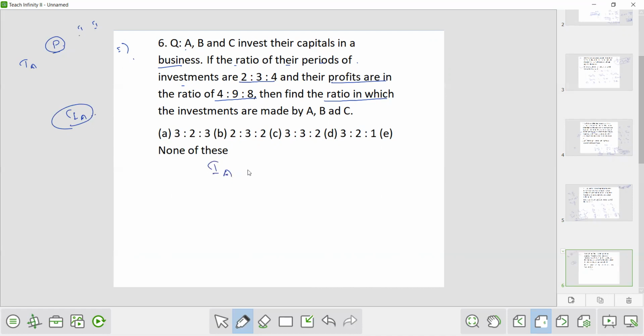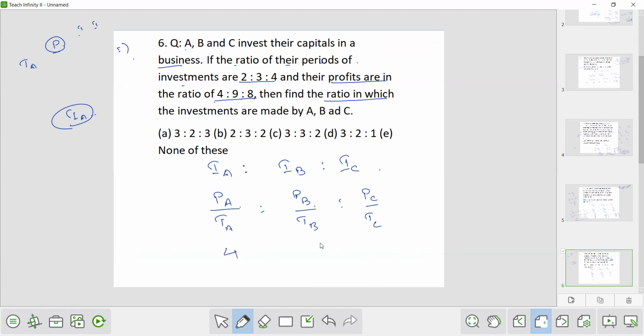So IA is the investment of A, IB is the investment of B, and IC is the investment of C. Now IA is equal to what? Profit of A upon time period of A. IB is equal to profit of B upon time period of B, and IC is equal to profit of C upon time period of C. Now what is profit of A? The profit ratio is 4:9:8.